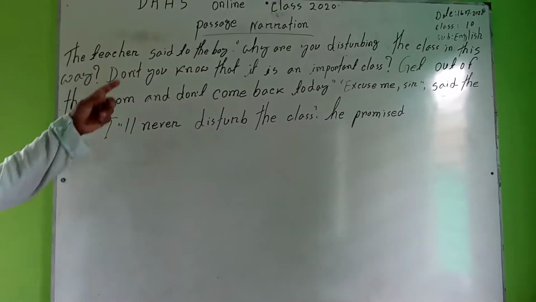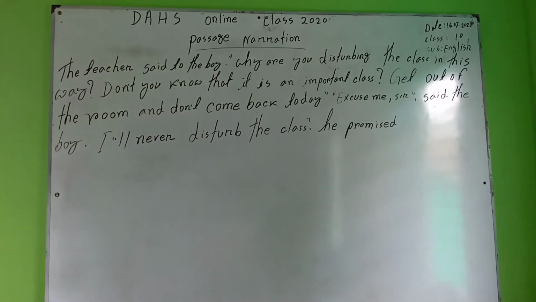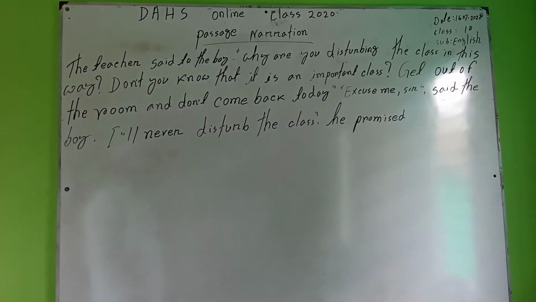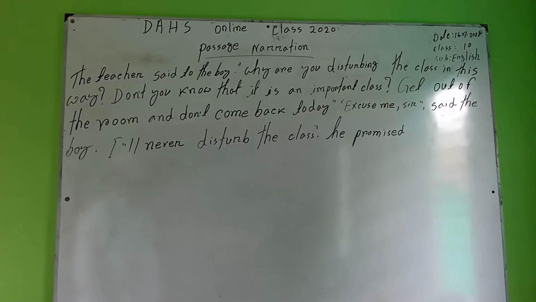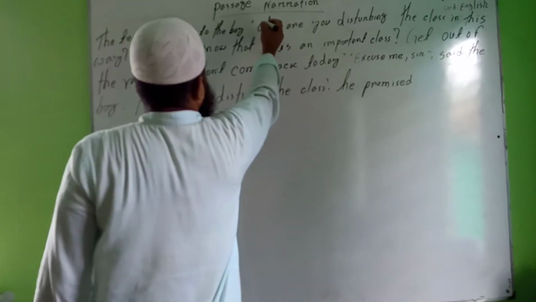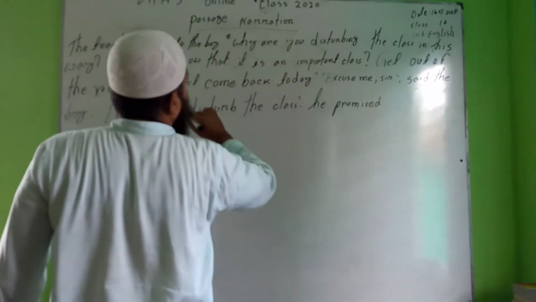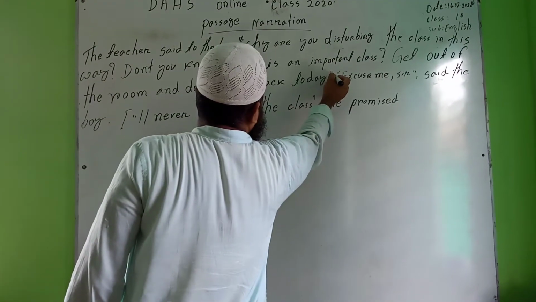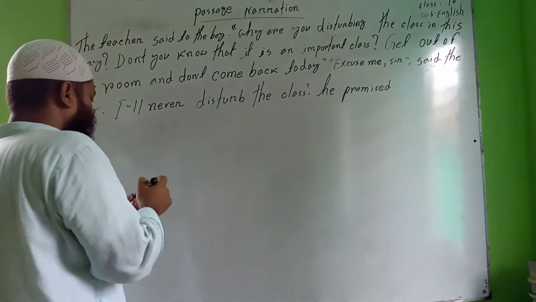The teacher said to the boy, we are reading this narration first of all. The teacher said to the boy, "Why are you disturbing the class in this way? Don't you know that it is an important class? Get out of the room and don't come back today." Here you can see these are the inverted commas. In the first place, "Why", and in the last, "today".